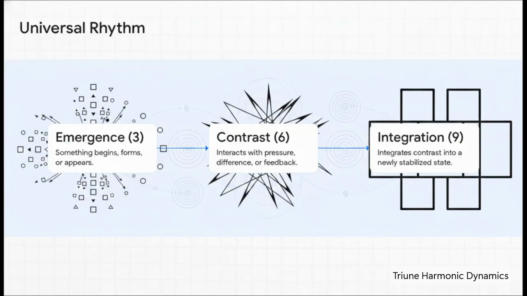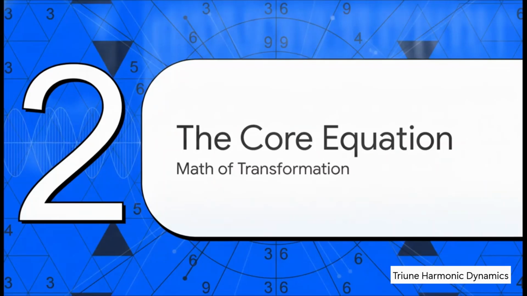He generalized those three stages into a much broader architecture: emergence, contrast, and integration. Think about it. Something emerges, it interacts with challenging conditions, and then it integrates into a new state. The book directly links these three distinct phases to the numbers 3, 6, and 9. Section 2. The core equation. The math of transformation. Naturally, this observation evolved into the absolute foundation of Triune Harmonic Dynamics, or THD for short.